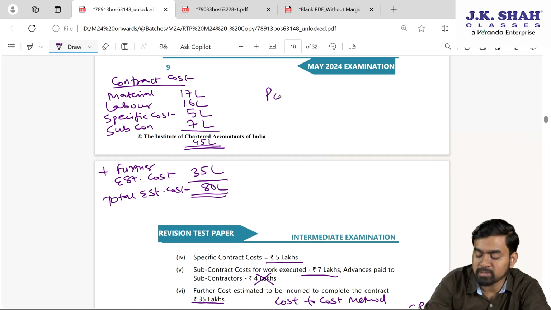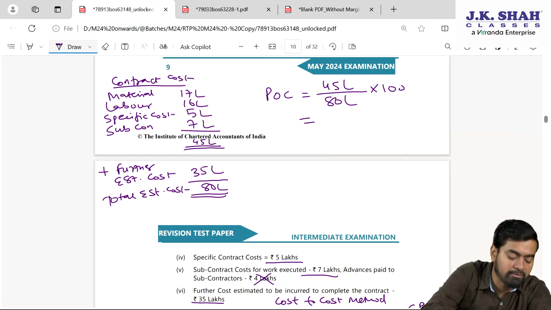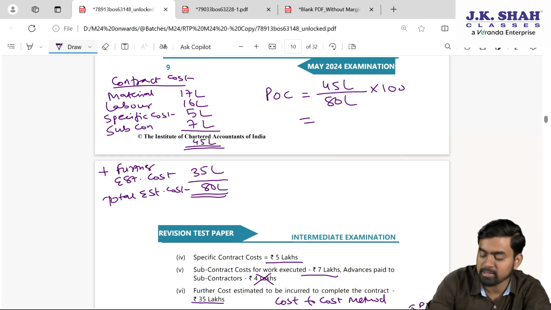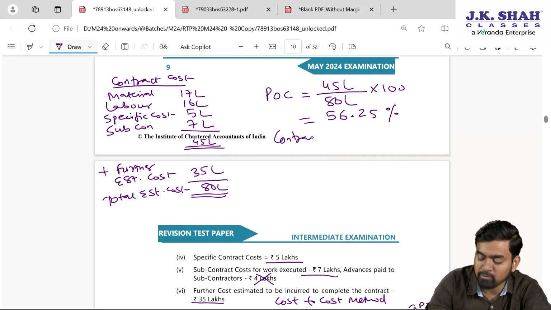So my dear students, percentage of completion is nothing but cost incurred till date 45 lakhs divided by total estimated cost 80 lakhs into 100, which comes to, use your calculator everyone, 45 divided by 80 into 100, it is 56.25%.